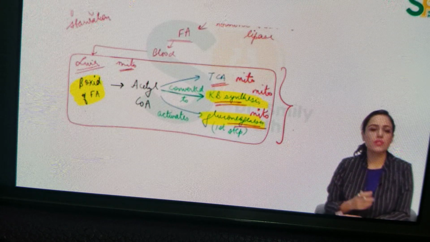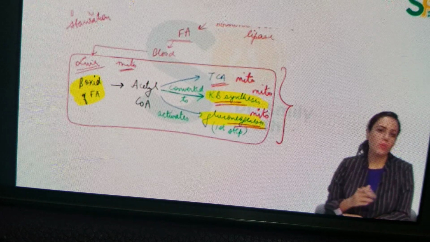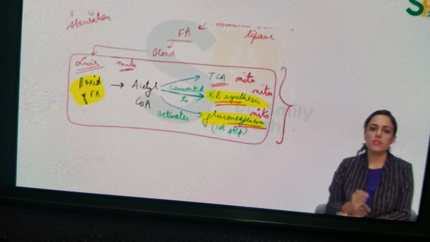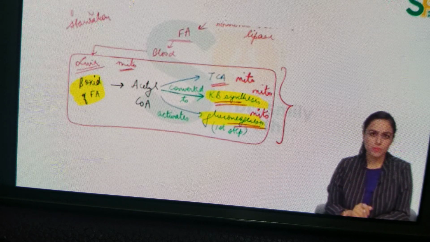And in starvation, ketone bodies are given as a fuel to heart and brain so that other body organs cannot use this fuel, ketone body. So ketone body is always available for heart and brain. The reason that ketone bodies are synthesized is for the vitality of the body, so that heart and brain, the vital organs, have to use this special fuel, ketone body, right?